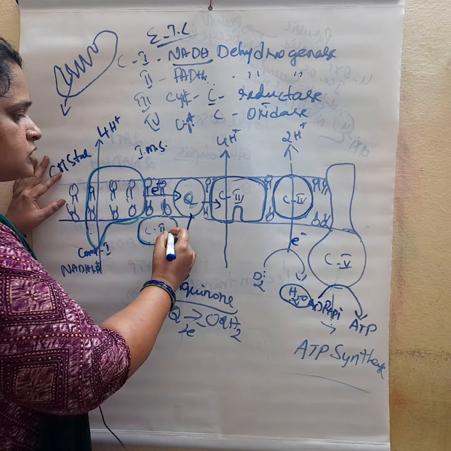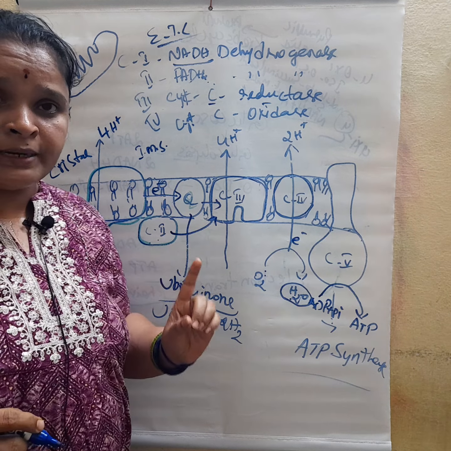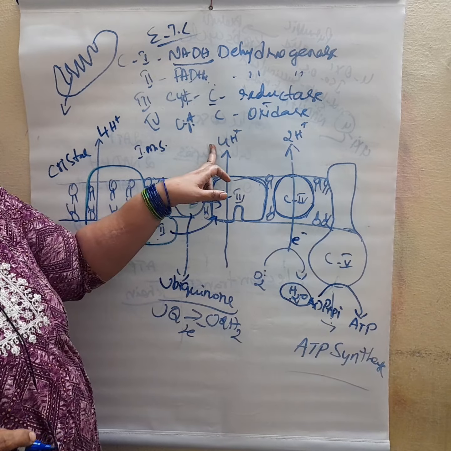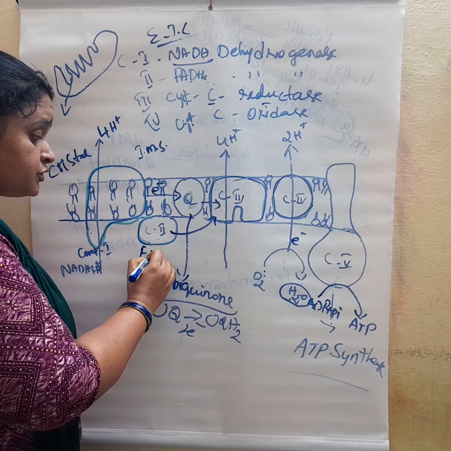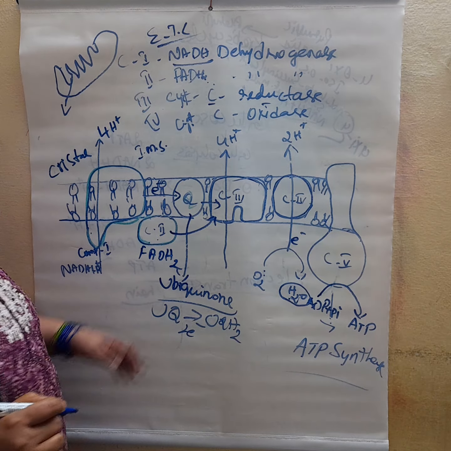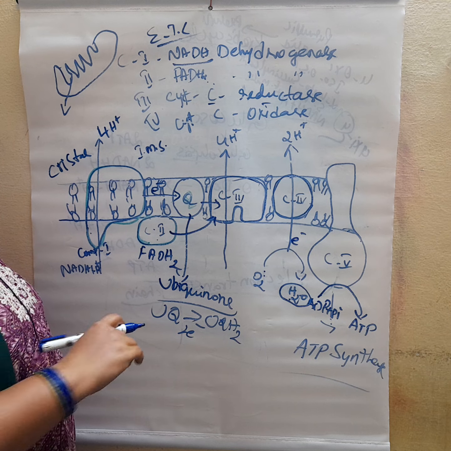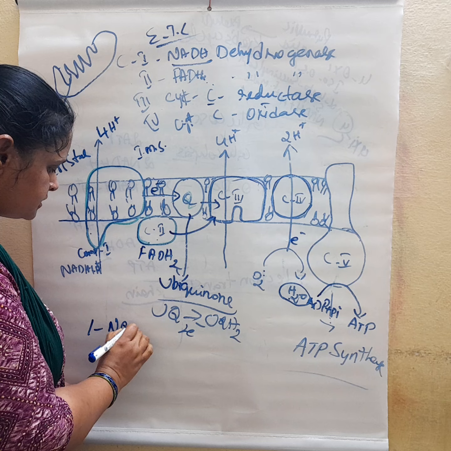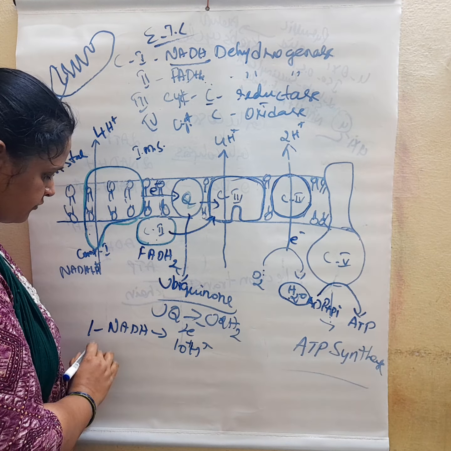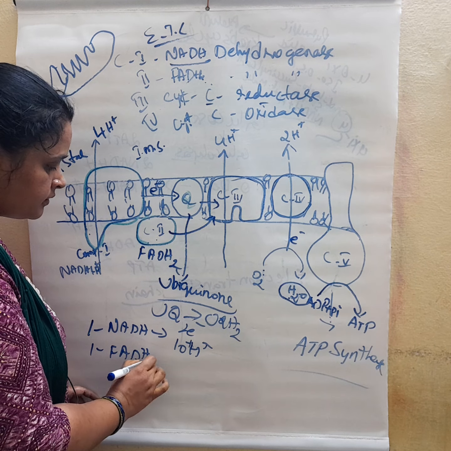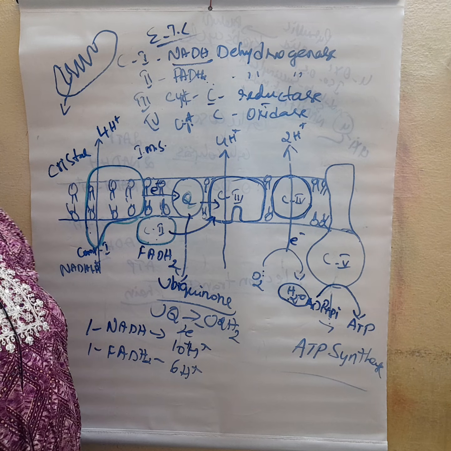So ultimately it goes to cytochrome C reductase, that is complex 3, where the protons are released. How many protons are released ultimately? 6 protons. When FADH2 enters, how many protons are released? 6 protons are released, not 10. So for 1 NADH, 10 protons are released, but for FADH2, only 6 protons are released. So what about the cytosolic NADH?